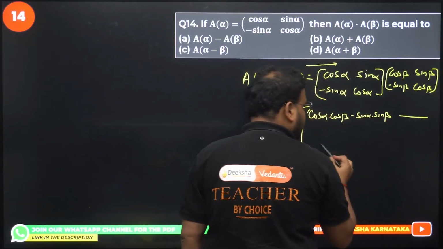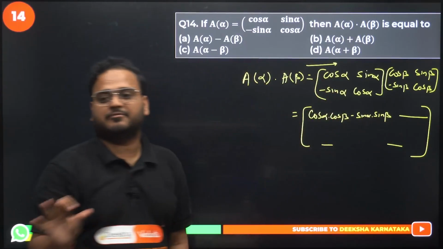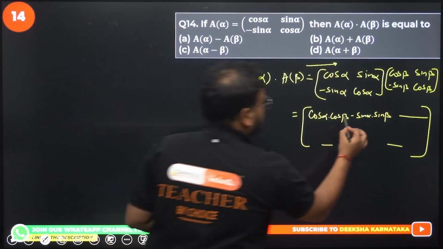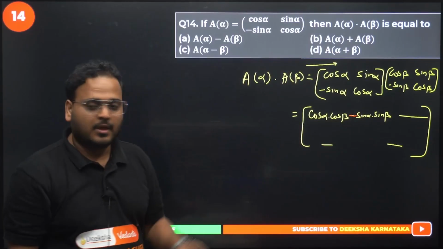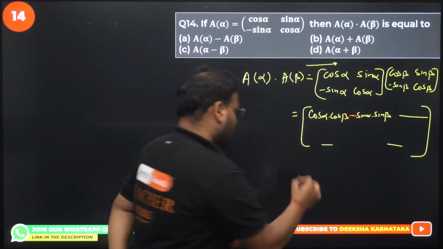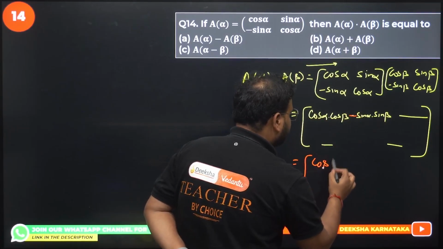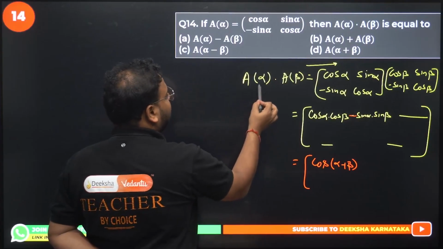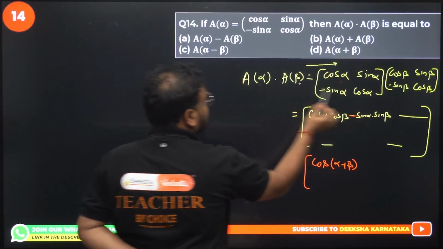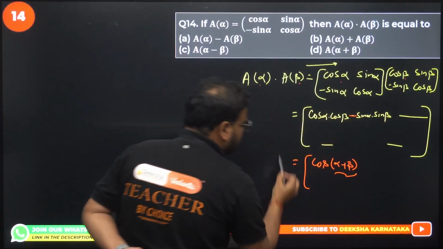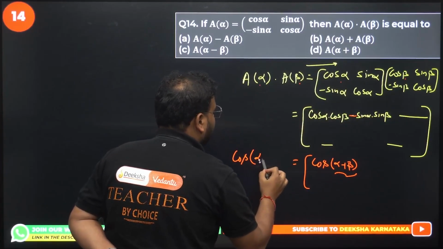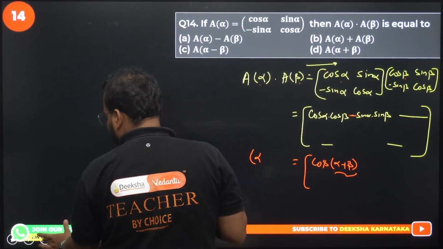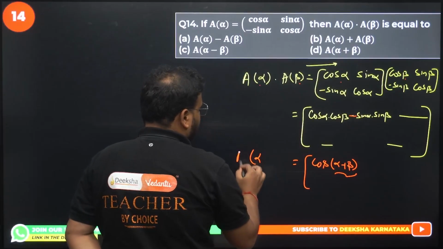Do not look for these other terms. Only the first term is enough for us, sir. There's a minus sign over here. I hope you get it. Cos alpha cos beta minus sin alpha sin beta, what is this going to be? Remember, cos of alpha plus beta. If you start with alpha here, this is alpha; if you write beta, this is beta. So if you have alpha plus beta, this will be A of alpha plus beta.